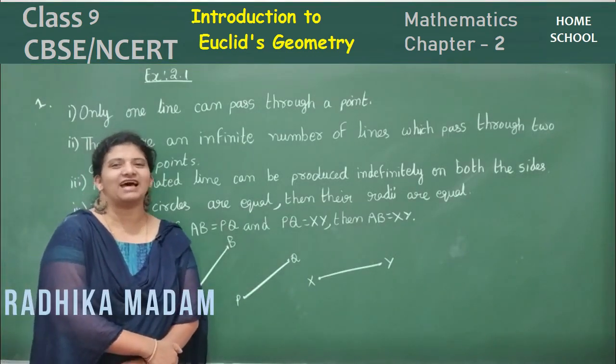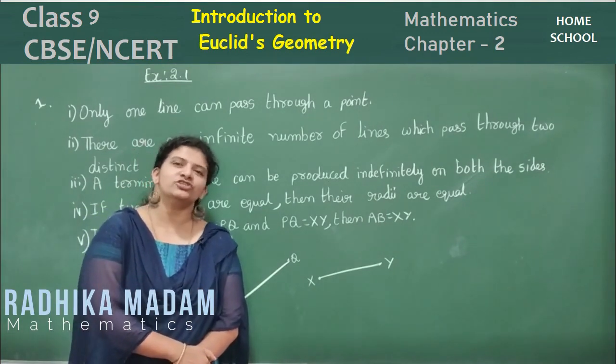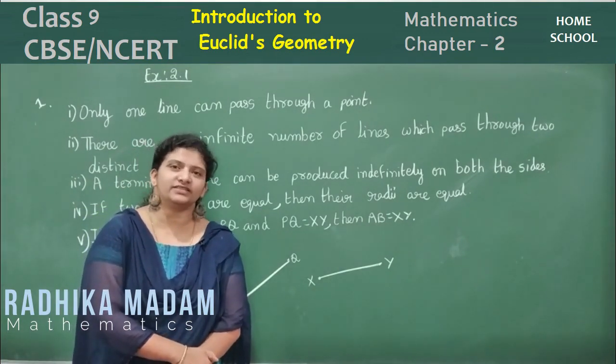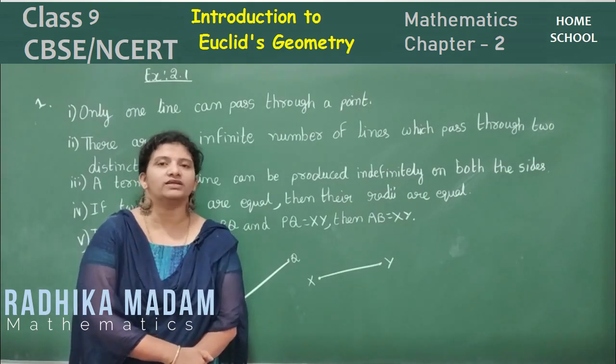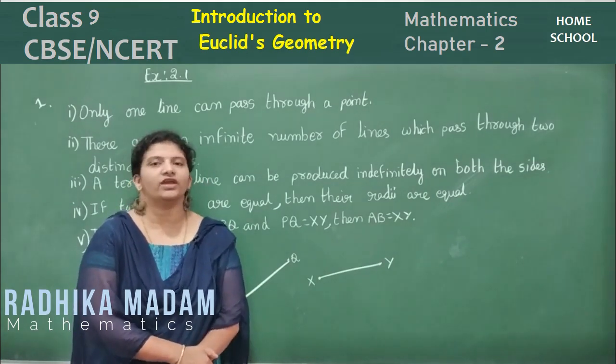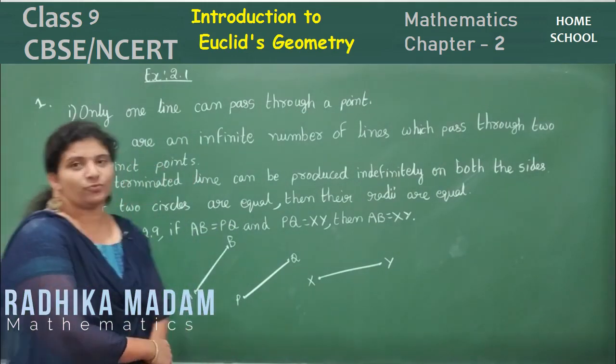This is your class 9 mathematics NCERT or CBSE. This is your new chapter. We have seen in our introduction about axioms, what are postulates and what are Euclid's definitions. Okay, now we are going to start our exercise. That is your exercise 2.1.